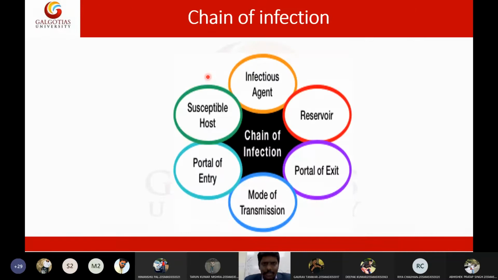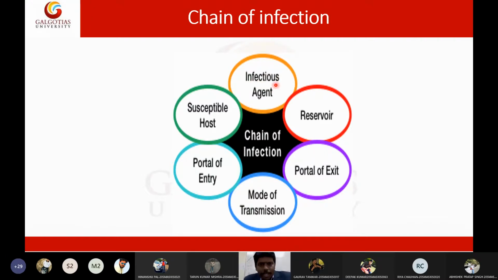So let us see the chain of infection. This is called the chain of infection. The chain of infection always starts with an infectious agent. It can be a bacteria, a parasite, a virus, or a fungi. For example, let us take a parasite, Taenia solium.